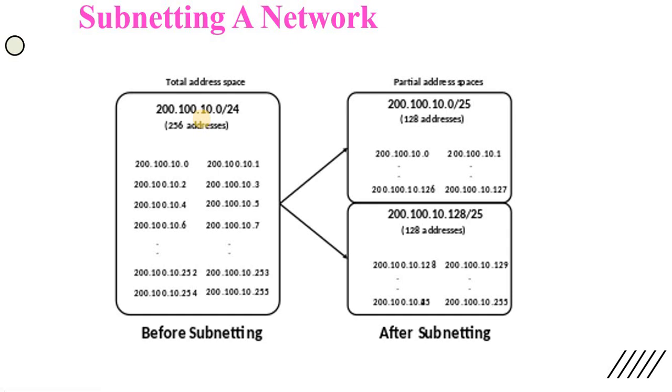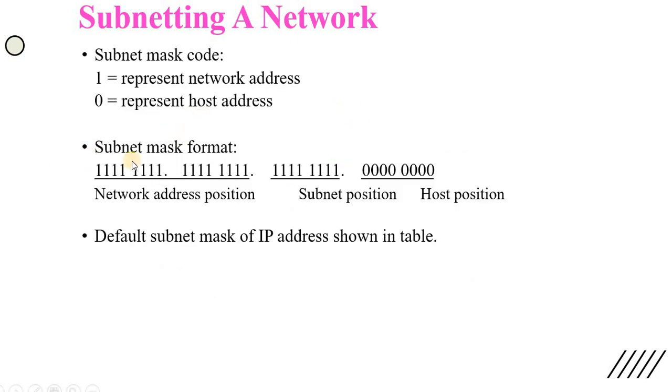Because it is a class C address, the first 3 bytes are the network address and the last one is the host address. So we convert the first 3 to 1s: 11111111.11111111.11111111, and the last is the host, represented with 0s: 00000000. This is how we can represent subnetting networks.